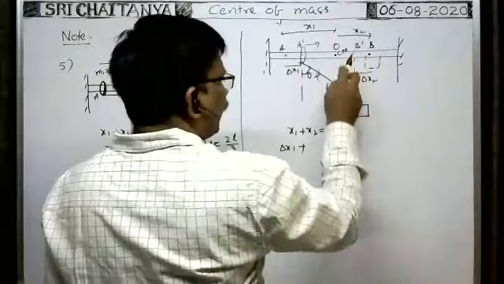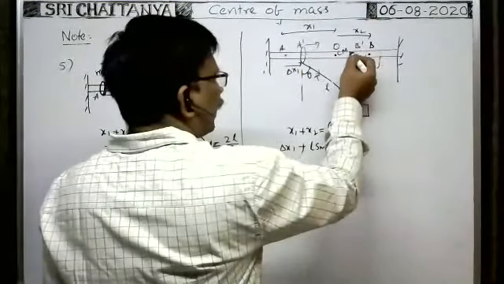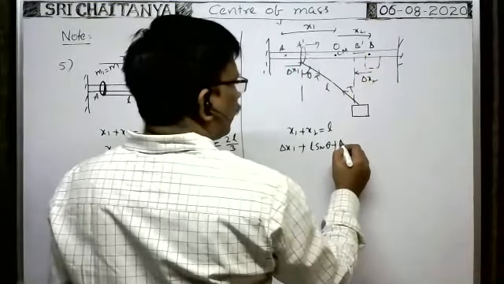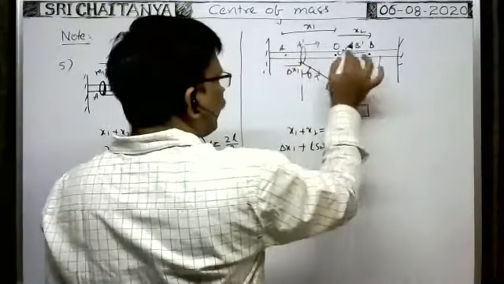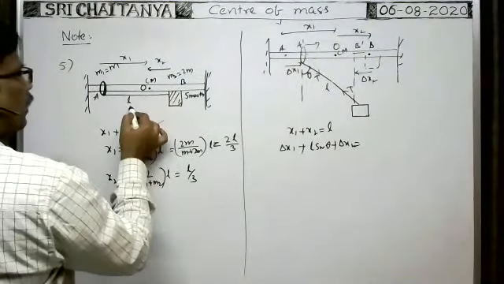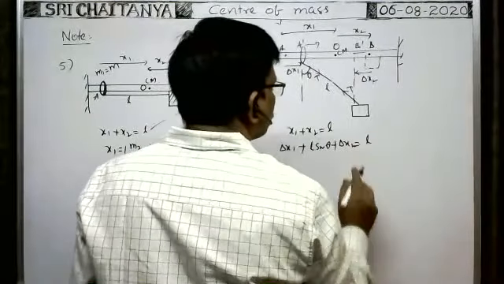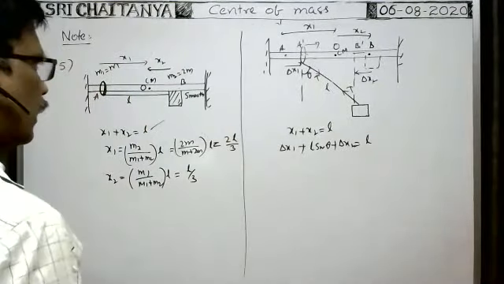So this A dash B dash is equal to L sin theta plus this delta x2, that gives the distance between A and B. The distance between A and B is equal to L, which is equal to x1 plus x2. That's why this is equal to L.